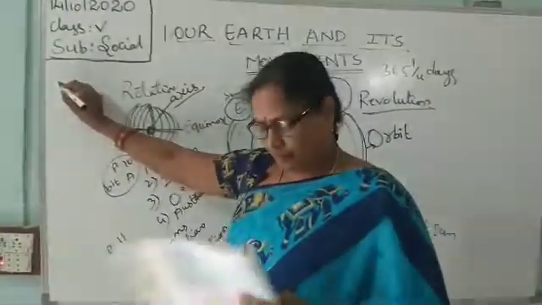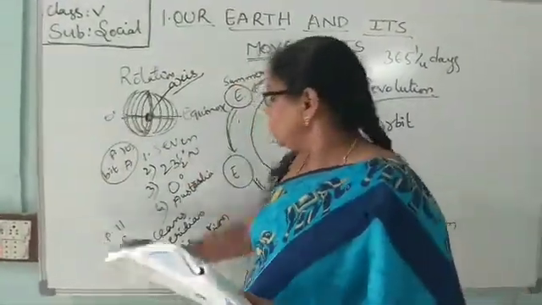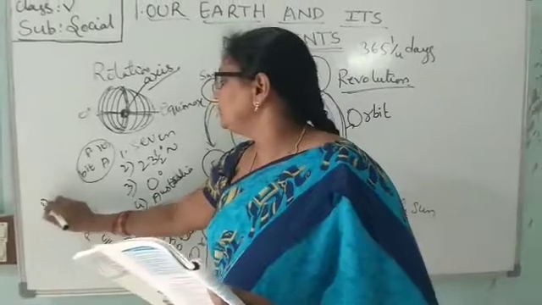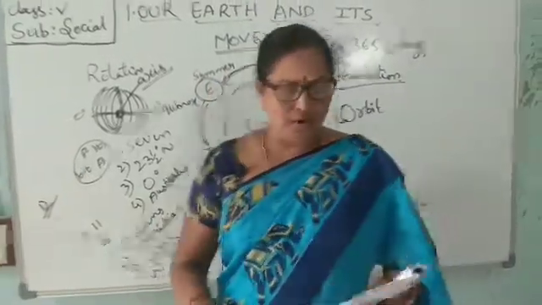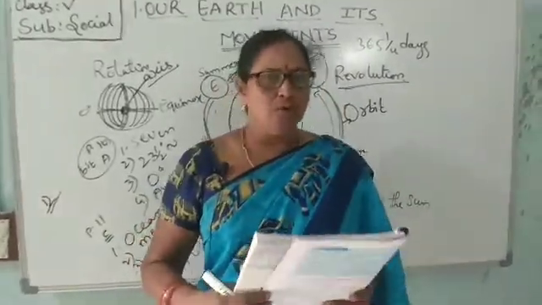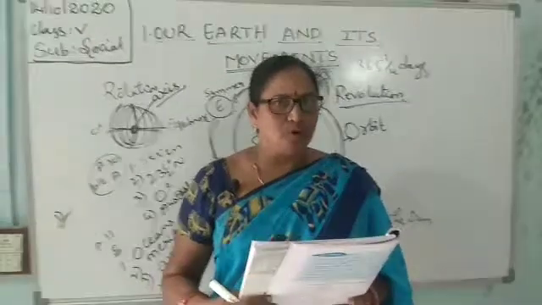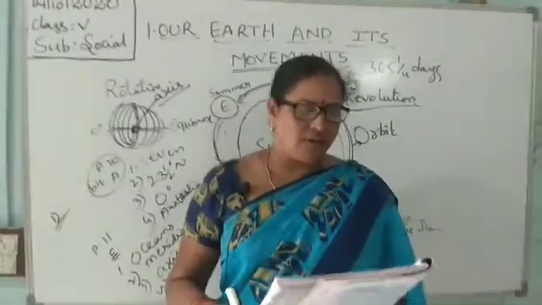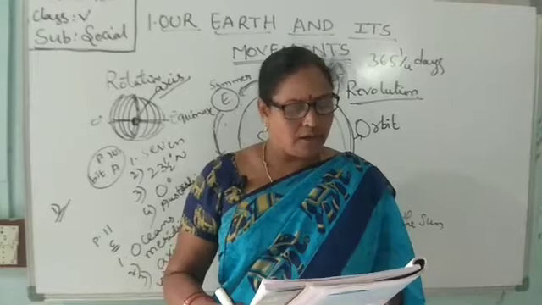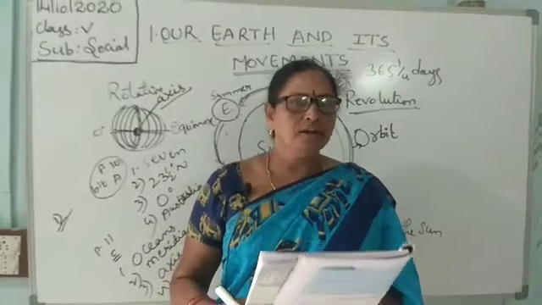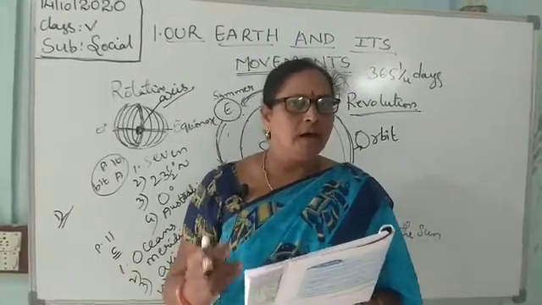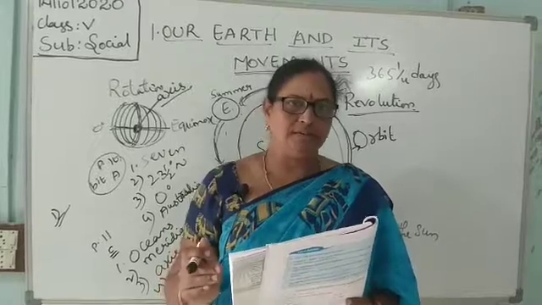Page number 11, the next question. Okay. Define the following. Globe. A globe is a small model of the earth. Continent. What are continents?